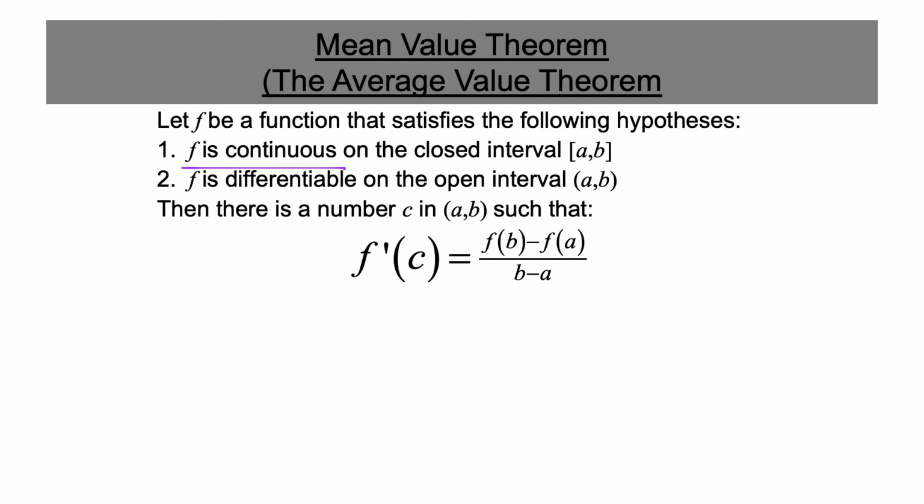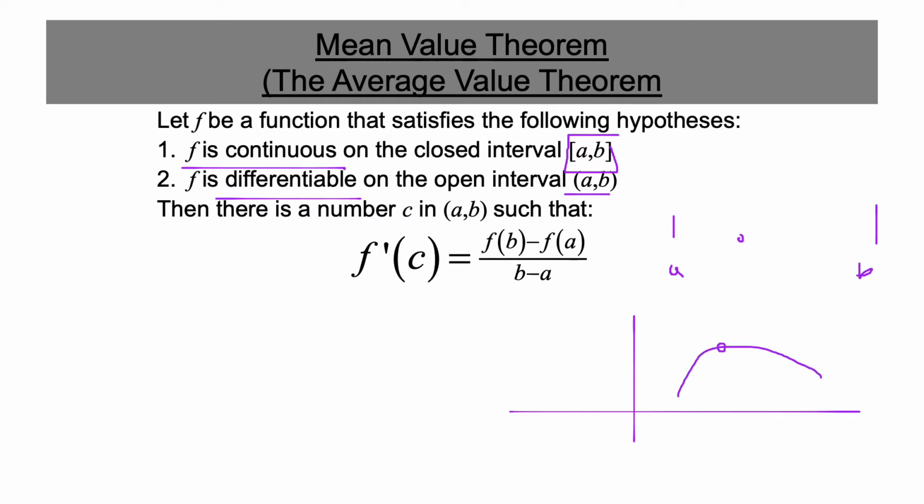If f is continuous on a closed interval and differentiable on the open interval, then there is a value c between a and b. Somewhere between a and b, this value satisfies that the slope of the tangent line is equal to the slope of the secant line between the 2 points A and B.